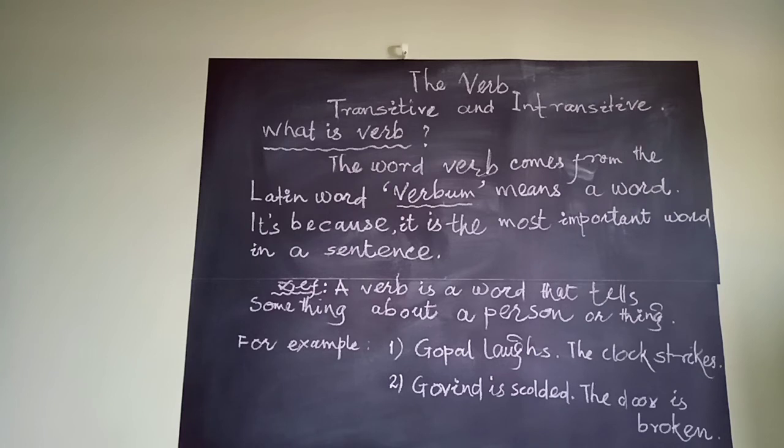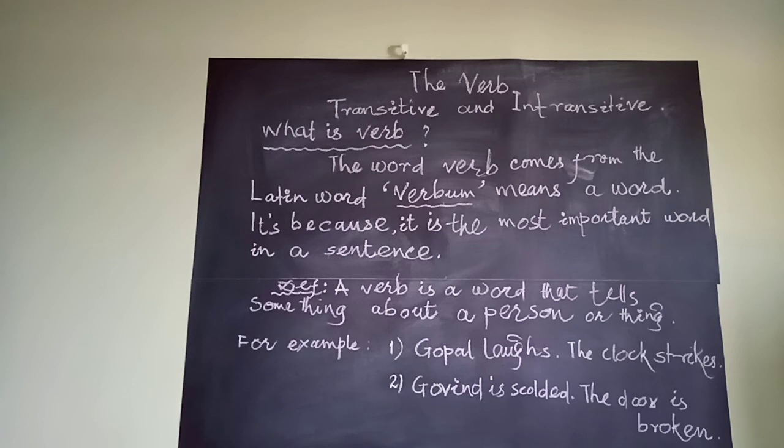We can take one or two examples. His father gave him 10 rupees. Him, that means the boy or the girl, is the indirect object. 10 rupees is direct. Directly 10 rupees has been given by the father to his child.